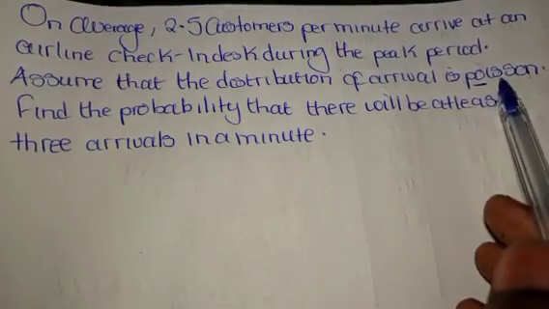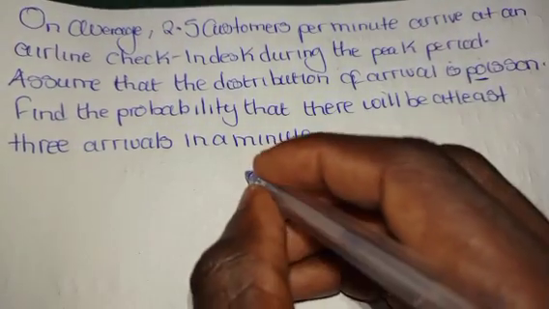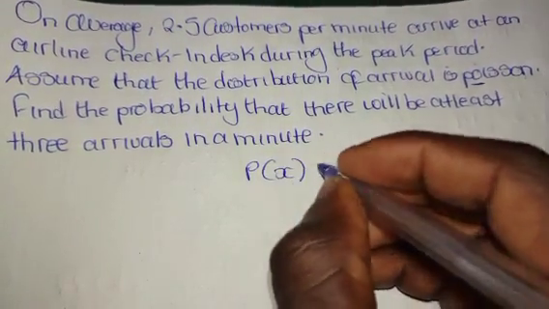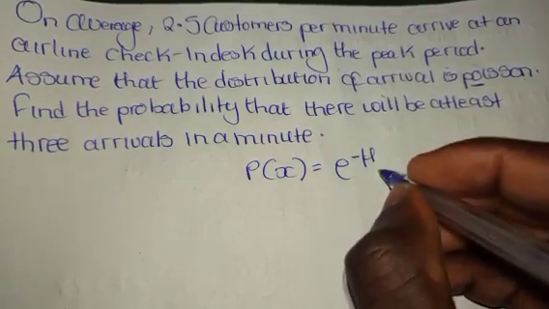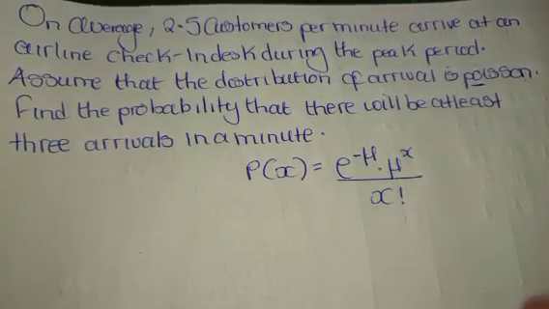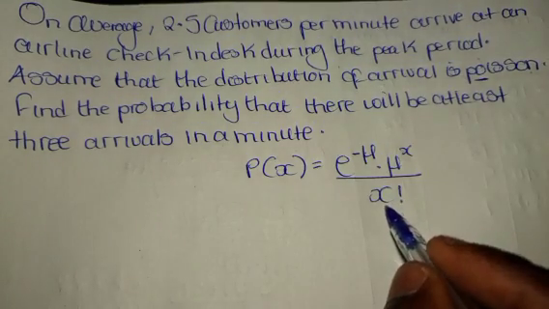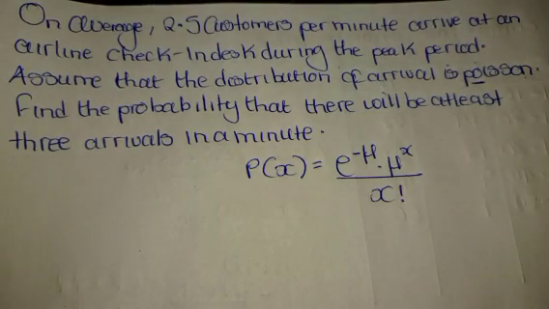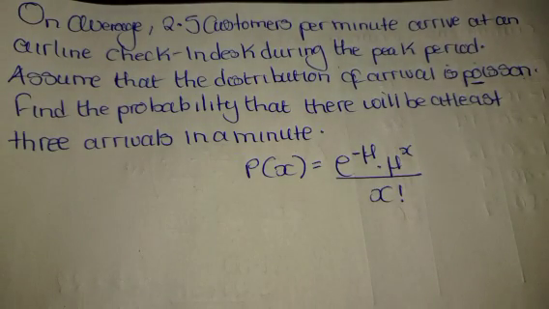So since we are dealing with what is referred to as a Poisson distribution, we need to understand to say that the Poisson's equation is given by e to the power minus mu, multiplied by mu to the power x over x factorial, where x is any number that is ranging from 0. So I will briefly explain on x, just giving a brief highlight. So when we are dealing with this, x is simply the number of events occurring.